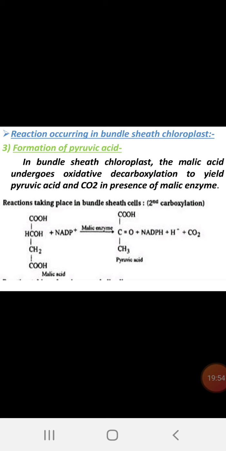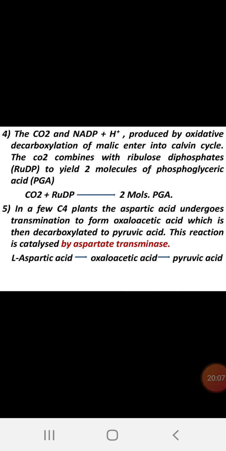So, this second decarboxylation takes place, and the carbon dioxide then combines with the RuBP and undergoes the Calvin cycle. The CO2 and NADPH2 produced by oxidative decarboxylation of malic acid enter into the Calvin cycle. The carbon dioxide combines with the ribulose diphosphate to yield 2 molecules of phosphoglyceric acid.